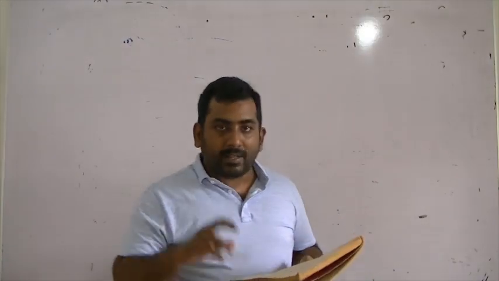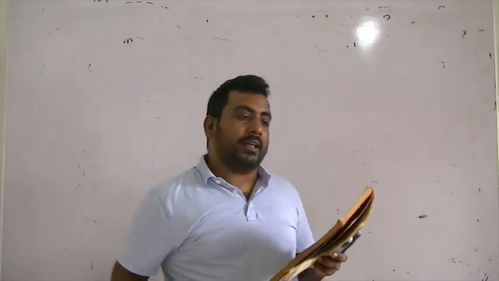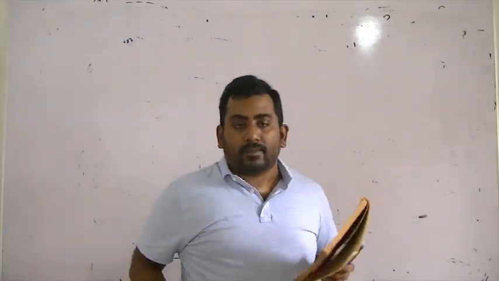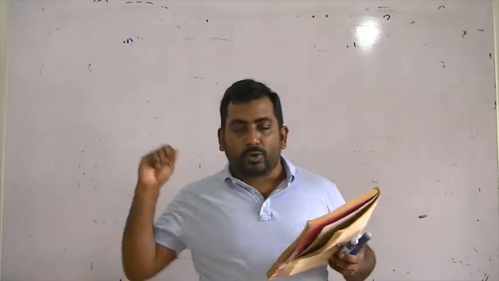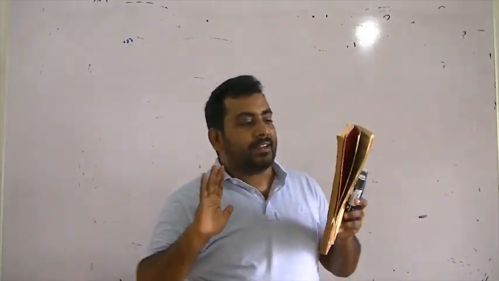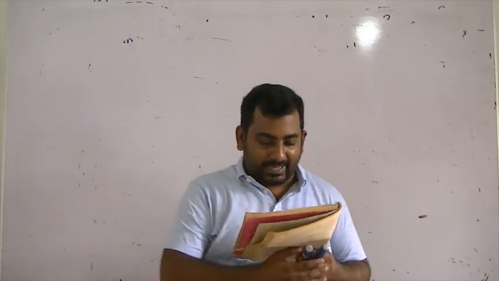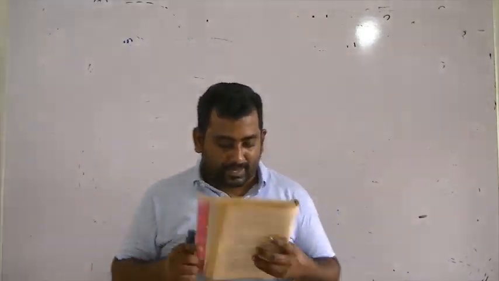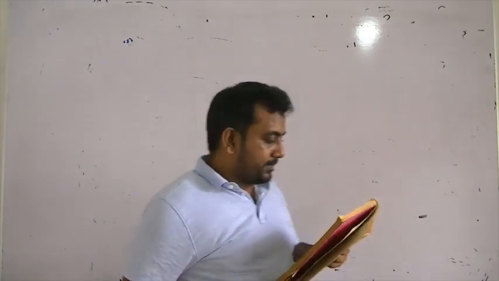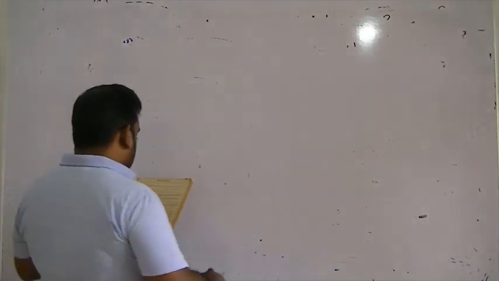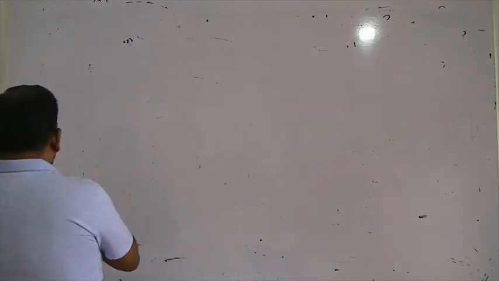So you can write the example there: throw a clay ball that gets stuck to the wall. You throw a clay ball with a velocity and it gets stuck to the wall or the roof or whatever. It's called a completely inelastic collision. Right, let's look at this question. It's a very famous question but also very important.